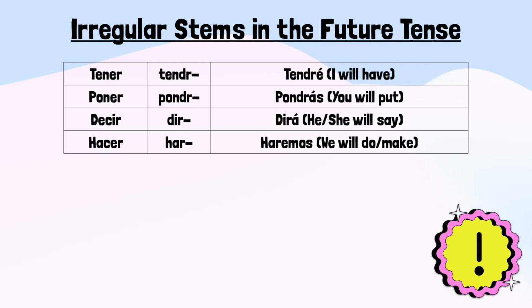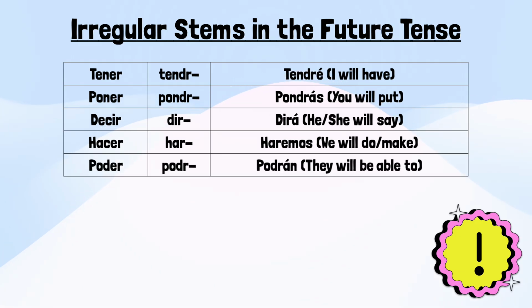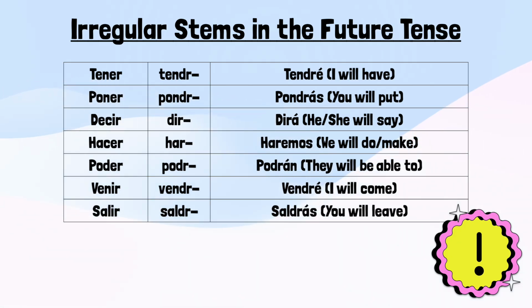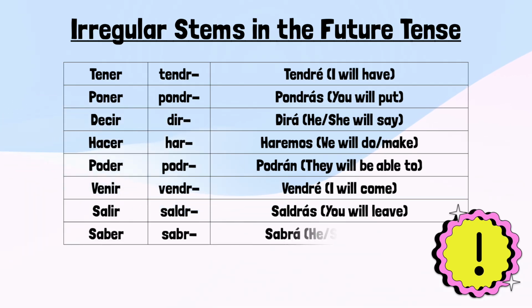Hacer changes to har for the stem. Haremos is an example, we will do or make. Poder changes to podr. So an example, podrán, they will be able to. Venir changes to vendr. So an example, vendré, I will come. Salir, saldr. So an example, saldrás, you will leave.